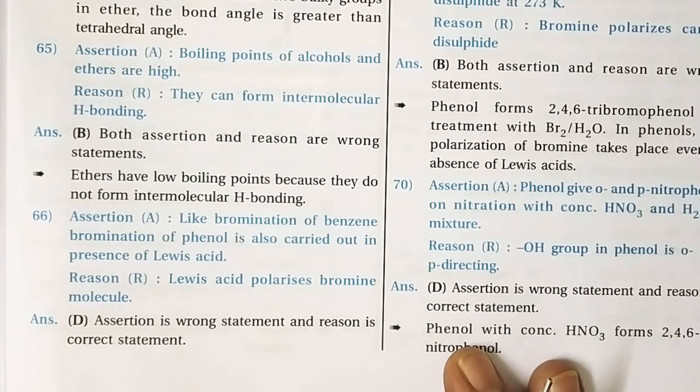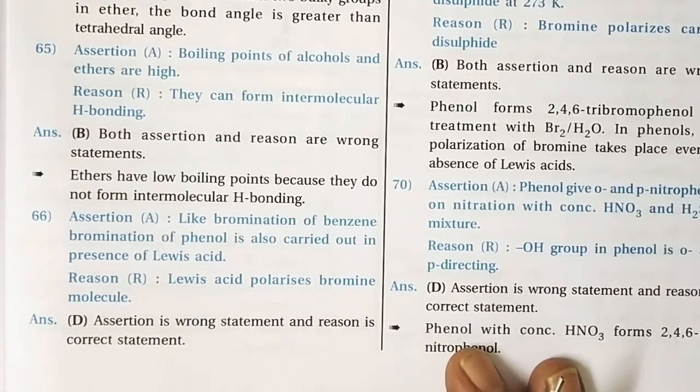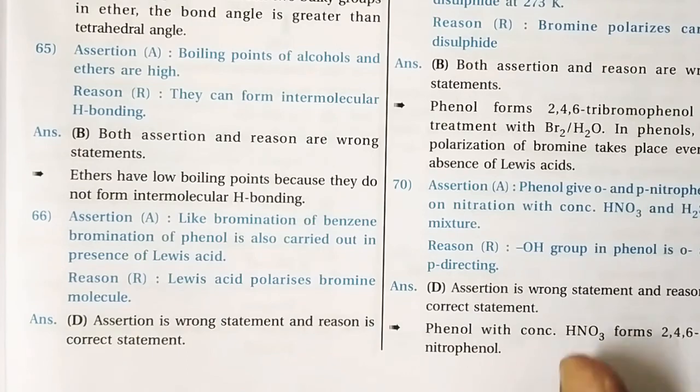And number two, Lewis acid polarizes the bromine molecule. It's also a Lewis acid polarizing, right? So the assertion is definitely wrong, but the reason is the correct statement. So Lewis acid polarizes the bromine molecule.